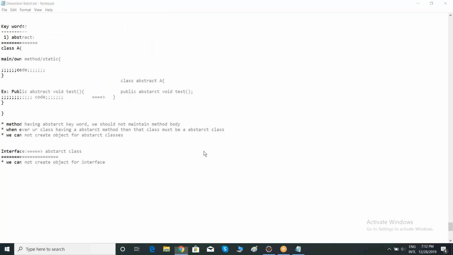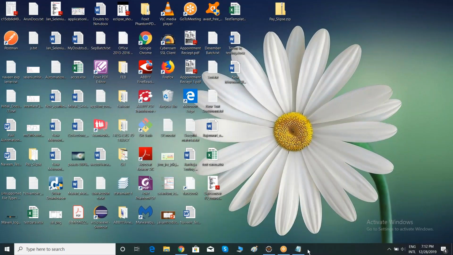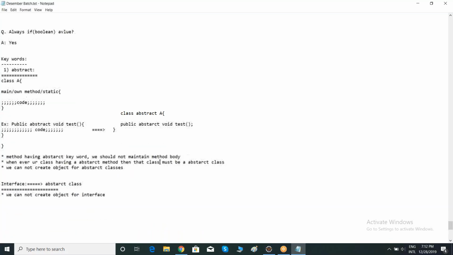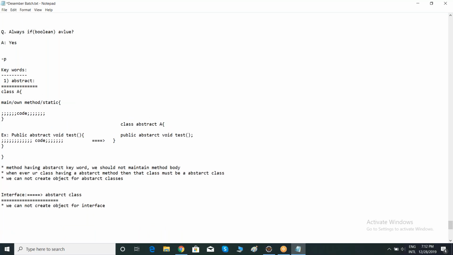Morning, we are discussing the abstract keyword, right? So what is the abstract keyword, team? It is a special keyword applied for methods. We should not maintain any method body for abstract methods. Very good.